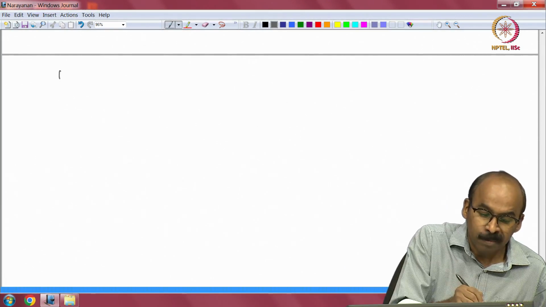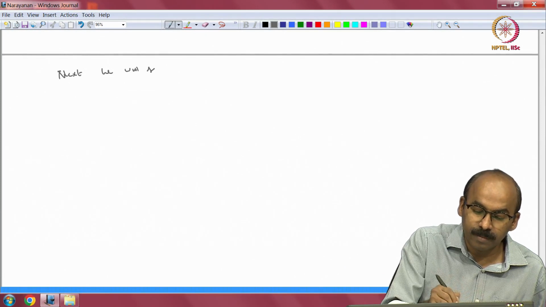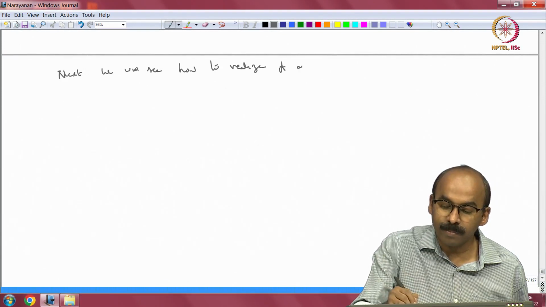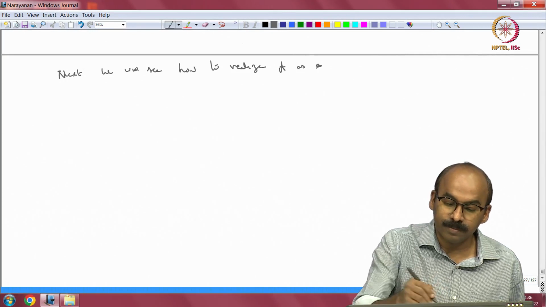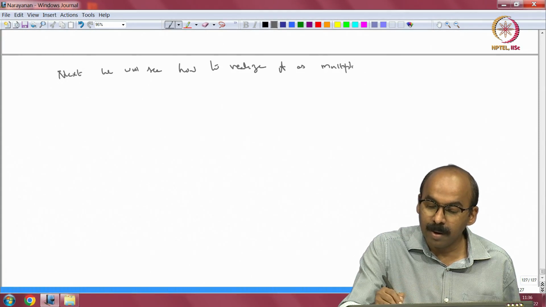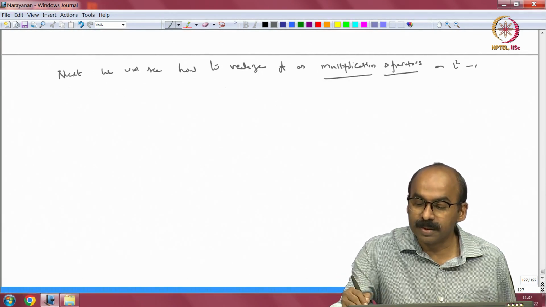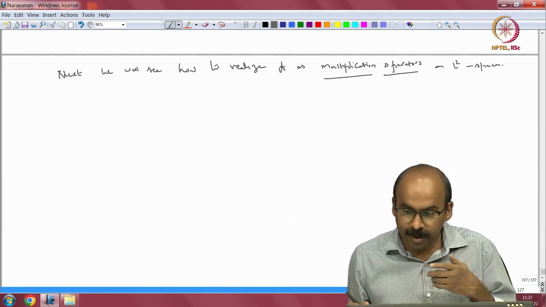So, next we will see how to realize A as multiplication operators on some L2 space, on L2 spaces. That is a much more concrete way of realizing it, except that we lose some uniqueness property.